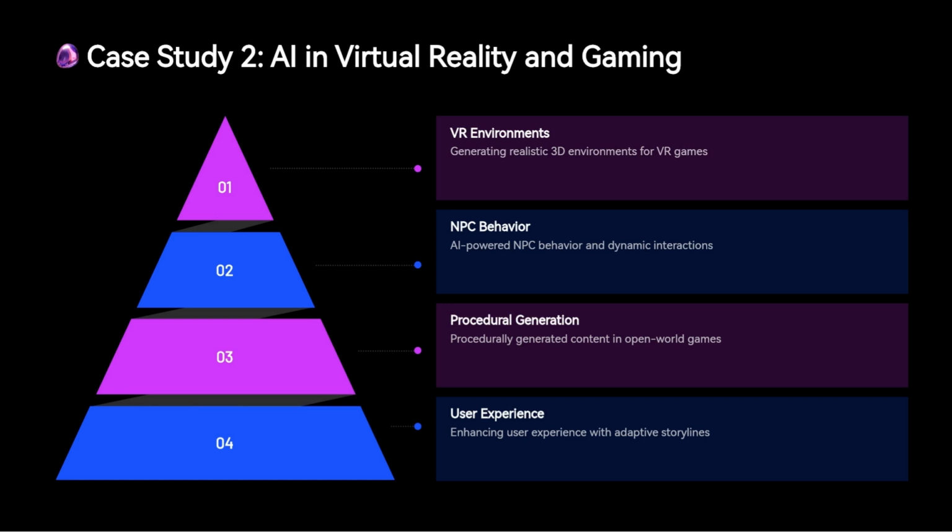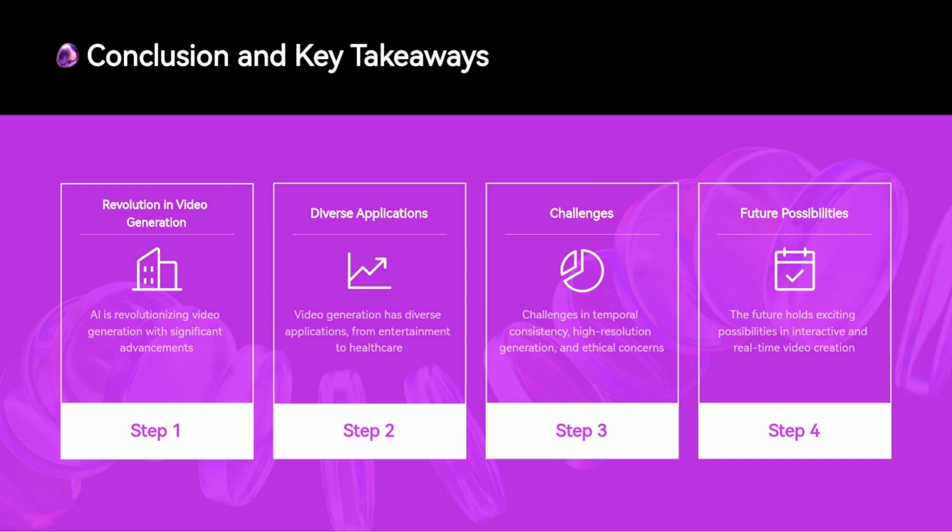To conclude, the progress made in AI-driven video generation is immense, with far-reaching implications across multiple sectors. The ability to create realistic, coherent videos has already transformed industries such as entertainment, healthcare, education, and gaming. However, significant challenges remain, particularly around maintaining temporal consistency across video frames, scaling models for higher resolution, and addressing ethical concerns like deepfakes and content ownership.